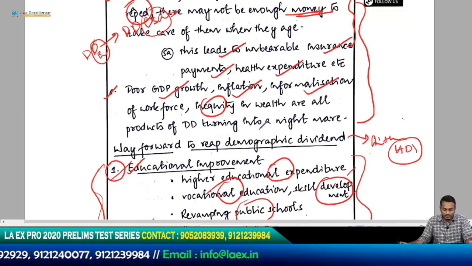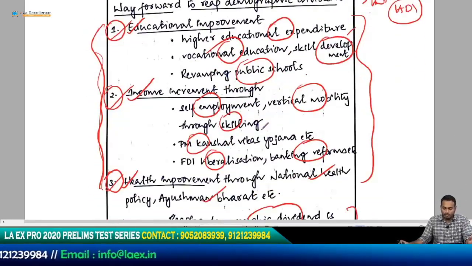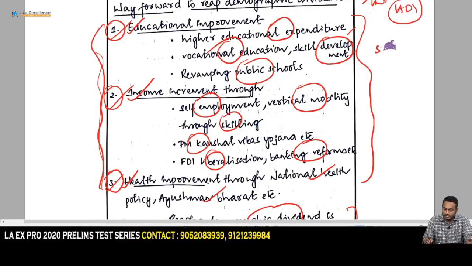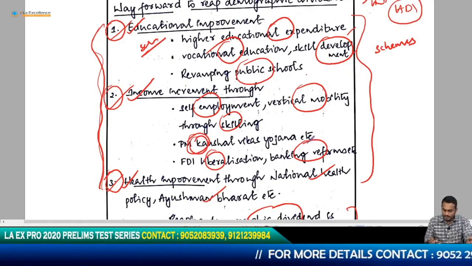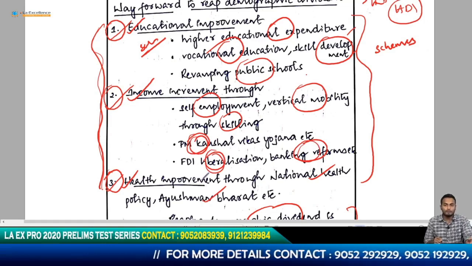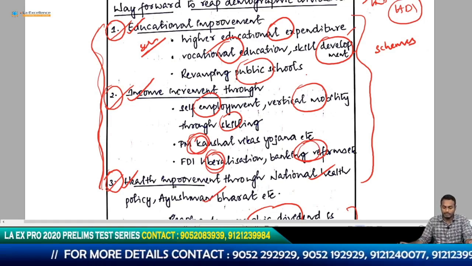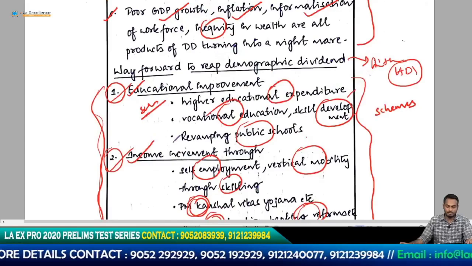What are the improvements that he could have made? In this way forward, it would have been better if this segregation included more schemes. He could have talked about more schemes in educational improvement. He already talked about these things here, but a greater number of schemes would have been a better approach, because that increases the density of your answer.